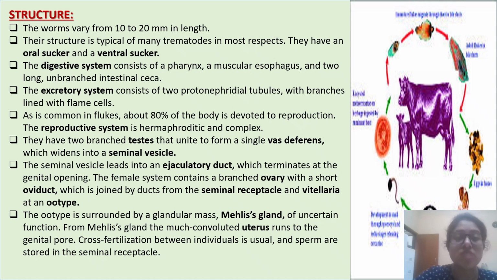The female system contains a branched ovary with a short oviduct, which is joined by ducts from the seminal receptacle and vitelline area at an ootype. The ootype is surrounded by a glandular mass, Mehlis' gland, of uncertain function. From Mehlis' gland, the much convoluted uterus runs to the genital pore. Cross-fertilization between individuals is usual, and sperm are stored in the seminal receptacle.